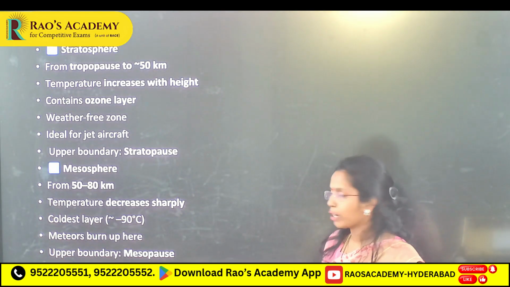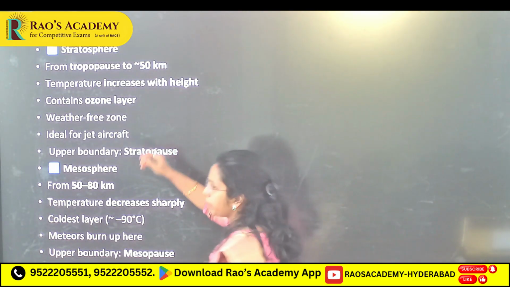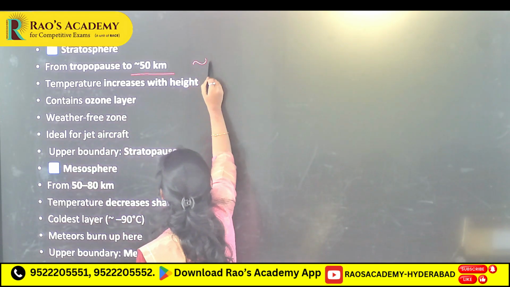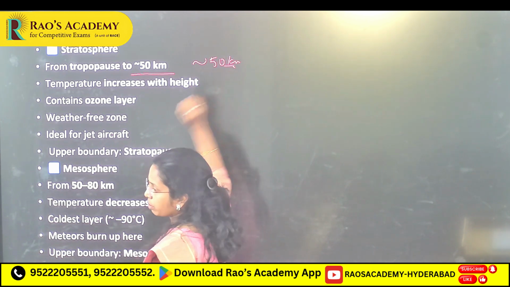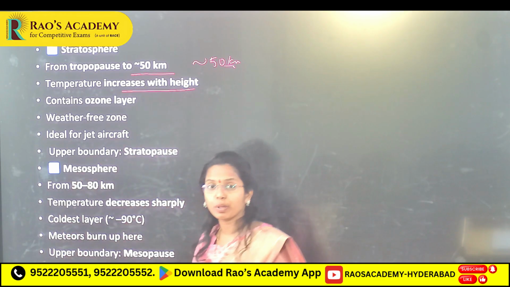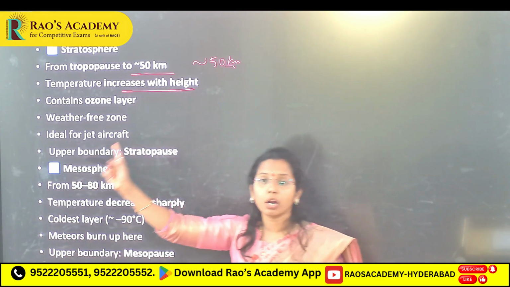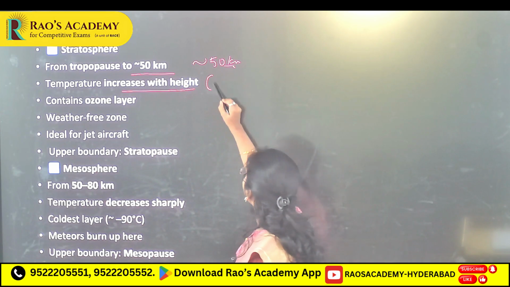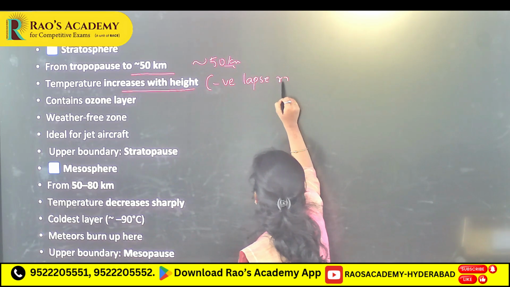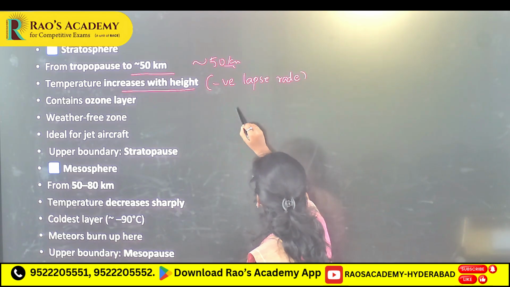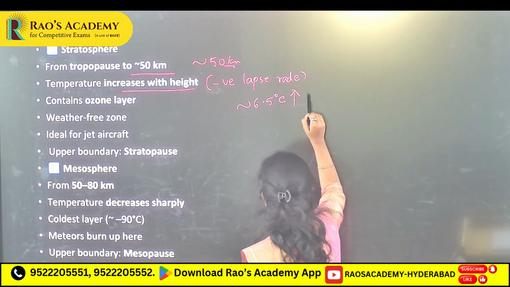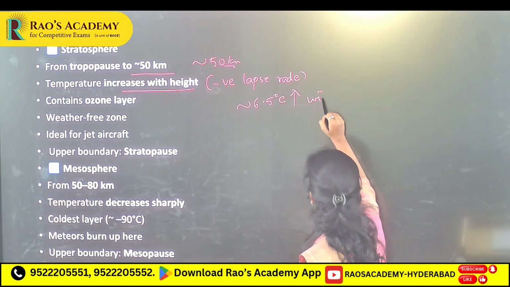Next, the stratosphere, from the tropopause, around 13 to 18 kilometers, to approximately 50 kilometers. Here temperature increases with height, this you have to remember. Not the normal lapse rate, here it is a negative lapse rate, meaning around 6.5 degrees temperature increases with 1 kilometer.